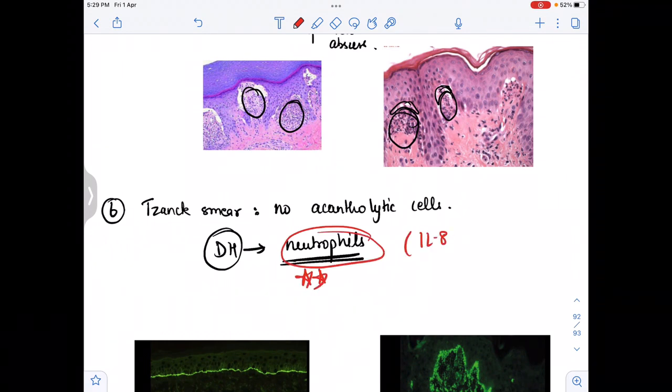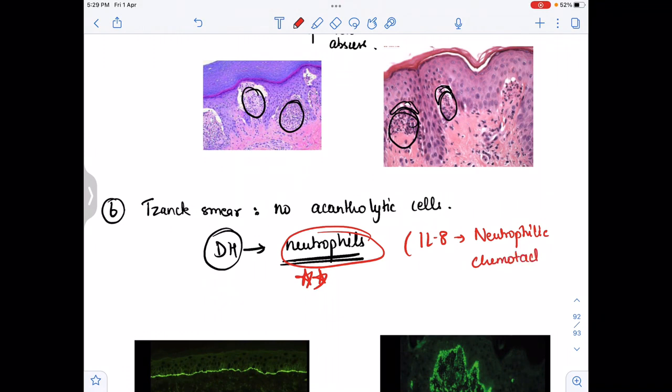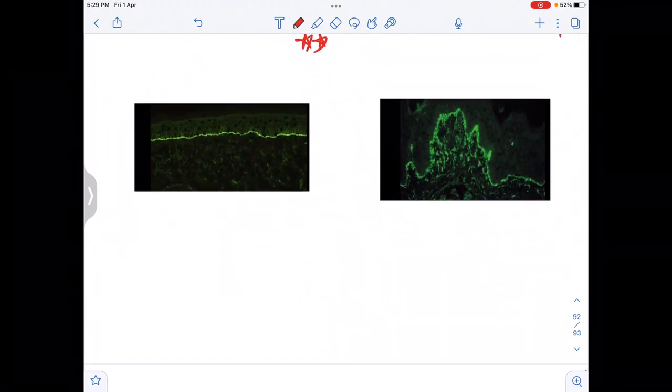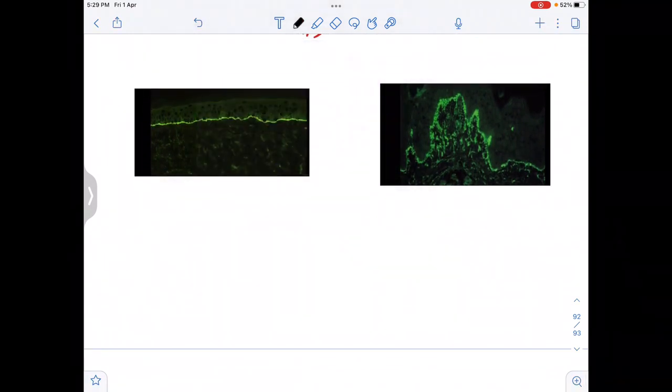That is because interleukin 8 is a neutrophilic chemotactic factor. Neutrophilic chemotactic means it attracts more and more neutrophils. Now, in the third lab diagnosis, we can see the direct immunofluorescence.